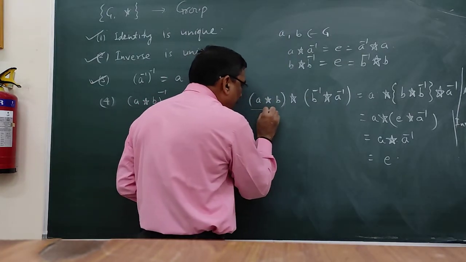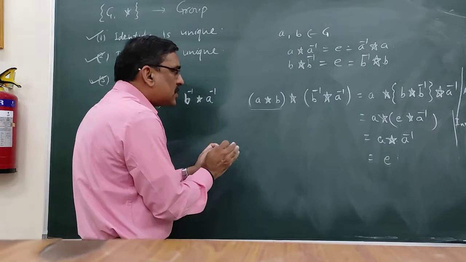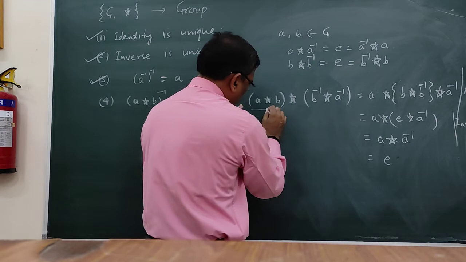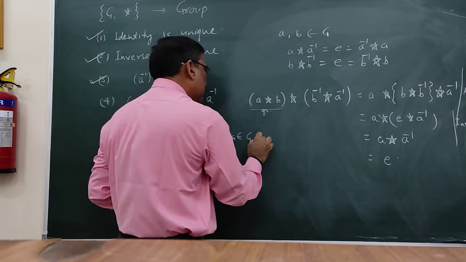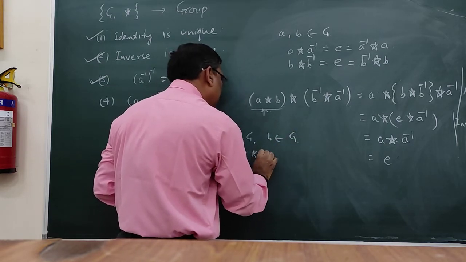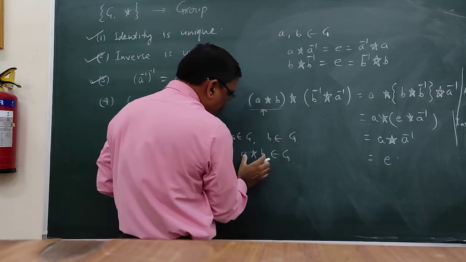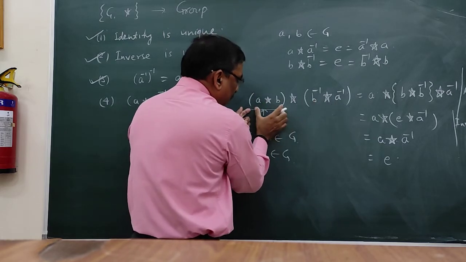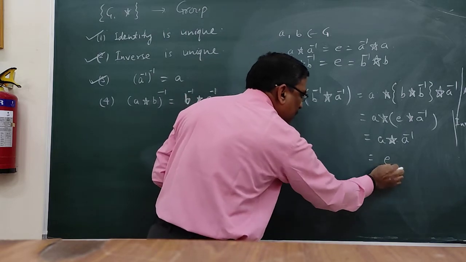So we have proved that AB into B inverse A inverse is equal to identity, meaning the inverse of this is this one. AB belongs to G. Since A belongs to G and B belongs to G, it means A operation B belongs to G, and its inverse is again an element of G. When two elements are operated, finally we get this is equal to identity.